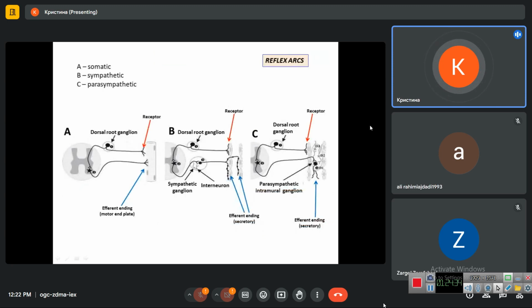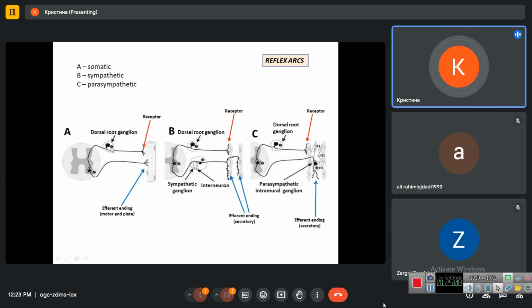So here we have three types of reflex arcs: somatic, which innervates muscle fibers, this is muscle fiber, and B and C stand for autonomic reflex arcs, which innervate our organs. They are subdivided into sympathetic, number B, and parasympathetic, number C. In these pictures, they innervate smooth muscle cells.